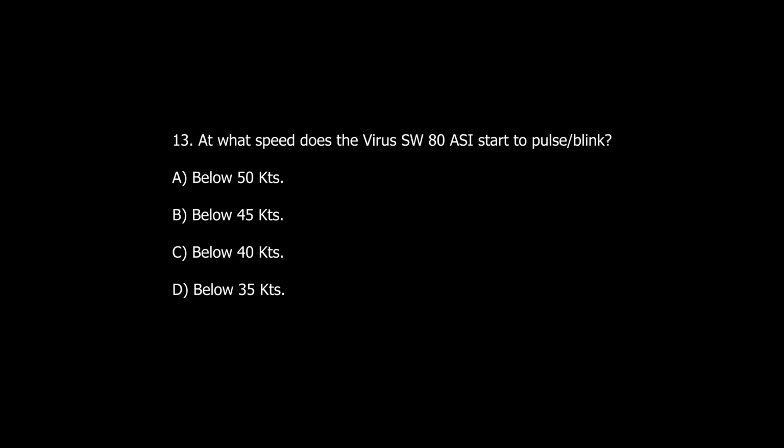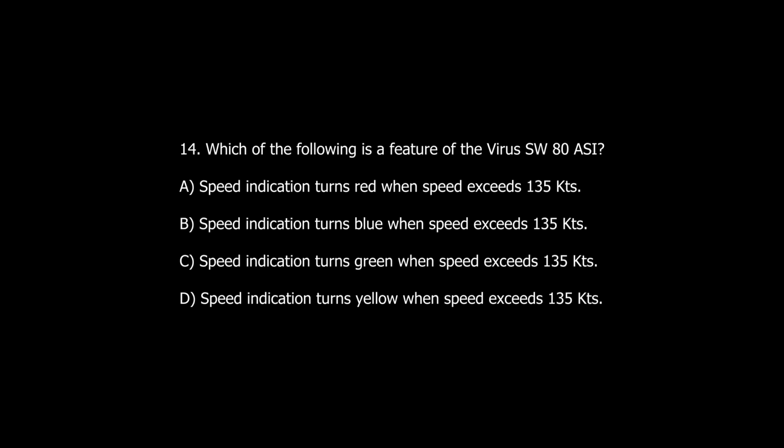Question number 13. At what speed does the virus SW-80 ASI start to pulse/blink? A. Below 50 knots. B. Below 45 knots. C. Below 40 knots. D. Below 35 knots. Question number 14. Which of the following is a feature of the virus SW-80 ASI?